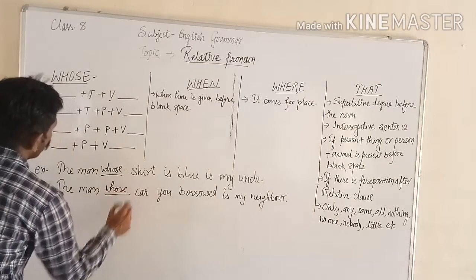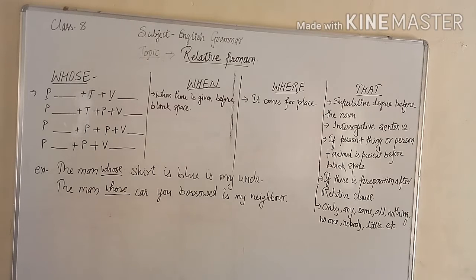Whose. So it is very simple. When in the sentence the formula is person, blank, thing plus verb, then only whose will come. If there is person plus thing plus person plus verb, then also it will be filled with whose.